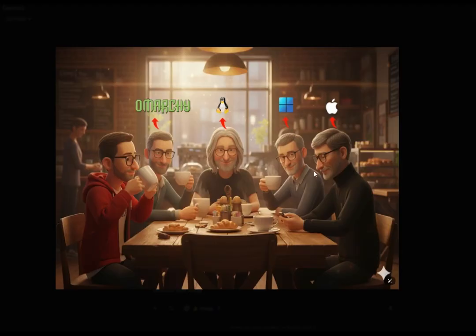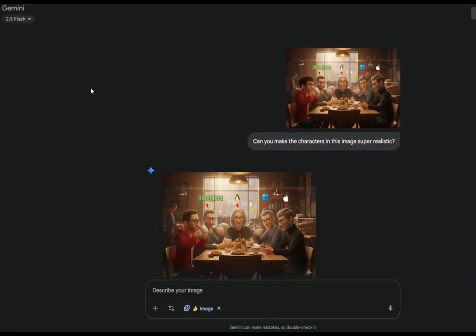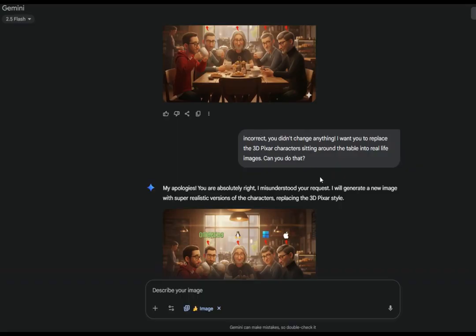They changed Bill Gates not to look like Bill Gates right now, and he looks more like DHH actually. And of course, DHH is still drinking his coffee. So, as we scroll down, then I said, incorrect! You didn't change anything. I want you to please replace the 3D Pixar characters sitting around the table into real life images. Can you do that?